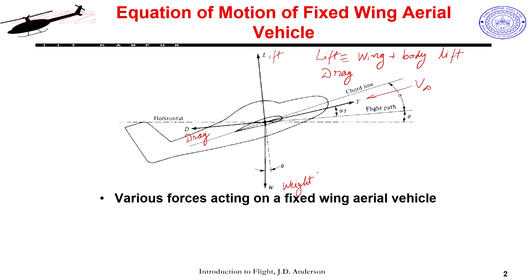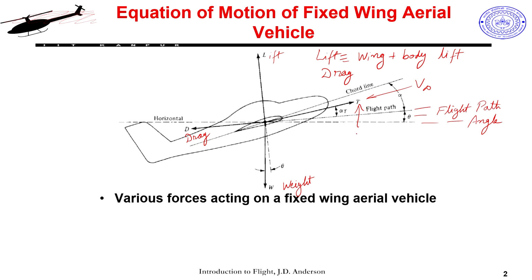And now there are certain angles which are also being shown. So, this is my horizontal line, and my craft is having a velocity which is making a certain angle with the horizontal. That particular angle we call the flight path angle. So, I am just bringing in some definitions here. What is my T here?